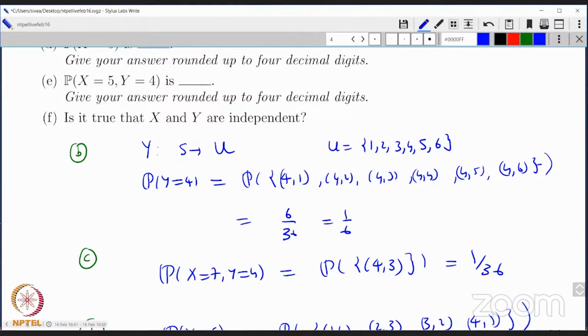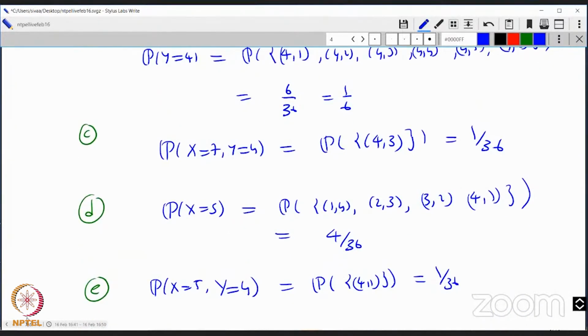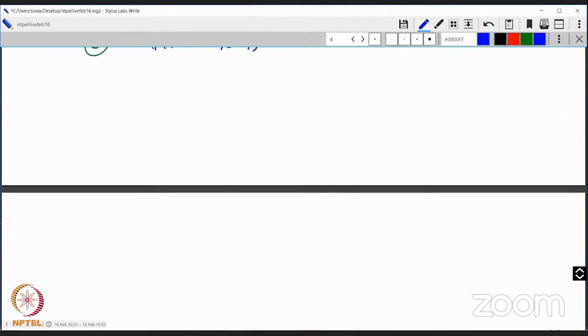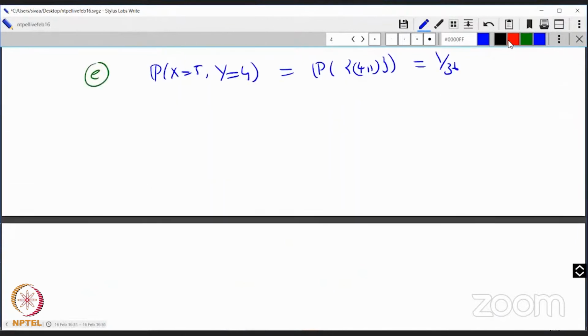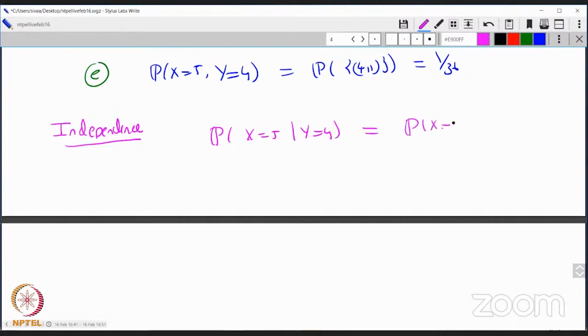So how does one judge independence? Let me give you a brief digression. Independence is a very crucial concept in probability. Independence means x doesn't affect the outcome of y, and y doesn't affect the outcome of x. That means the probability that x equal to 5 given y equal to 4 should be the same as the probability x equal to 5. That's what independence would mean.